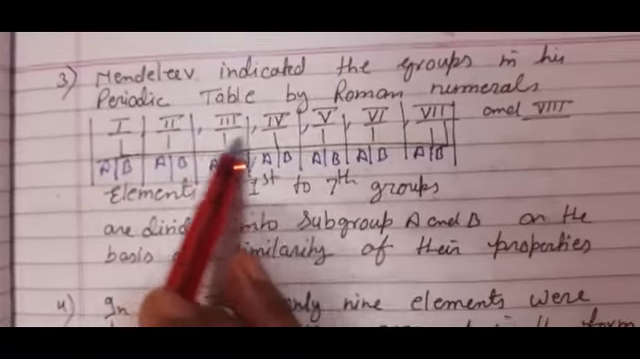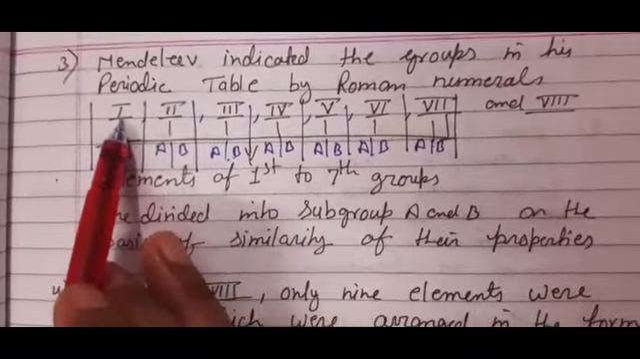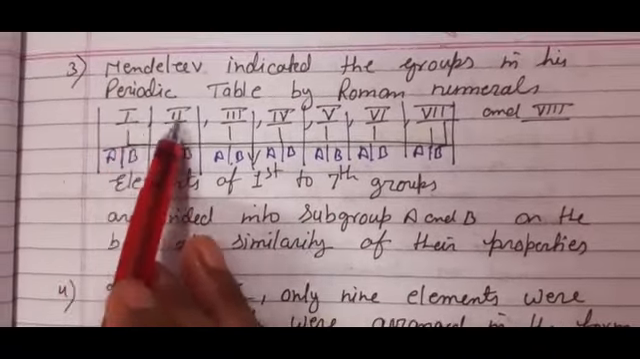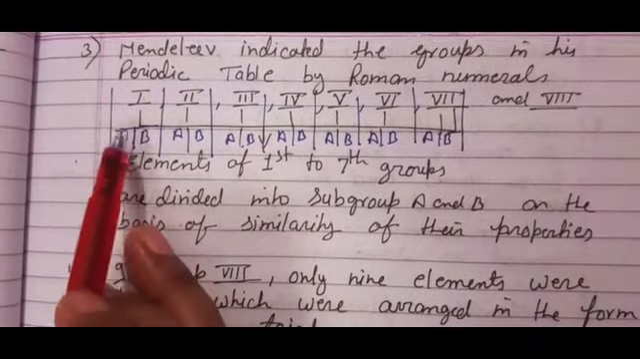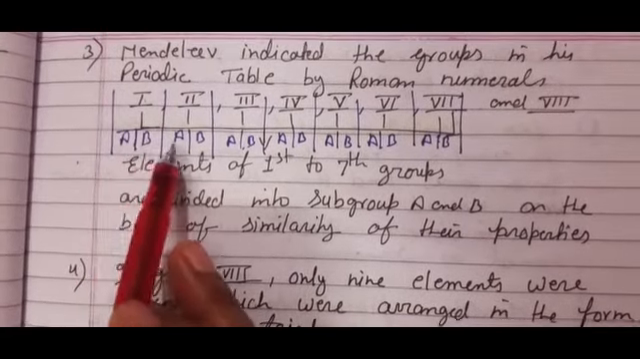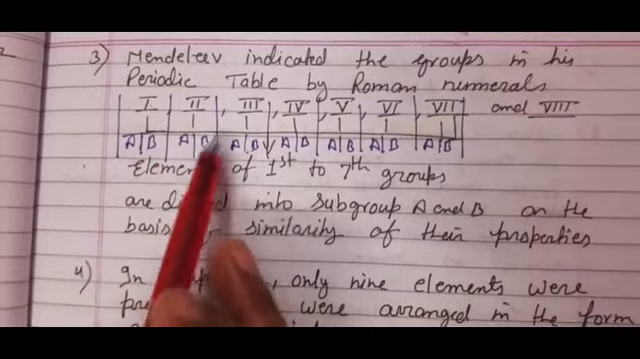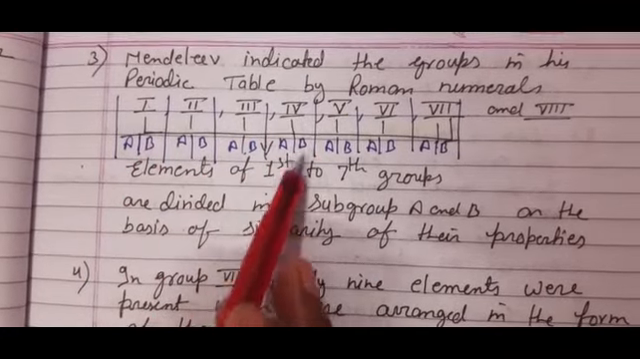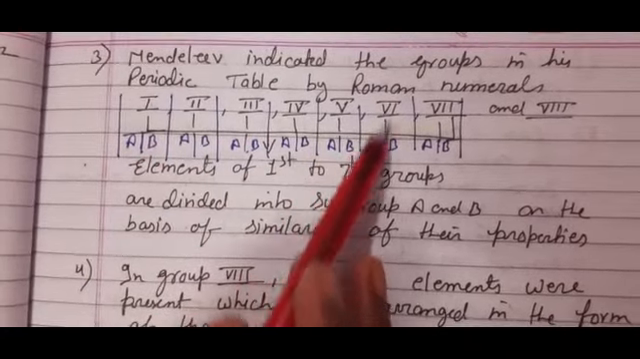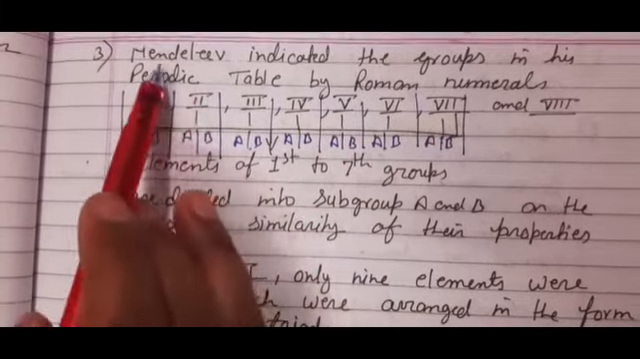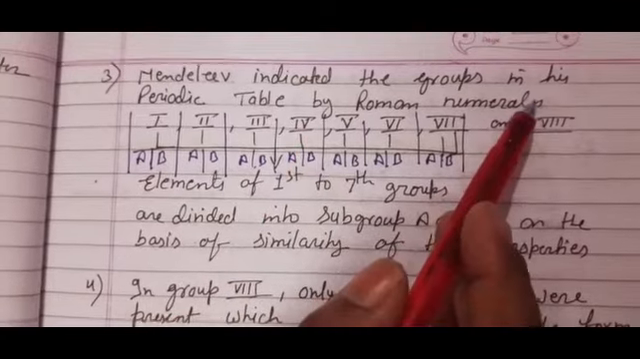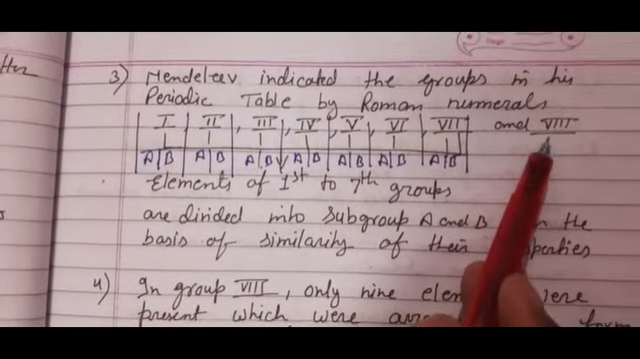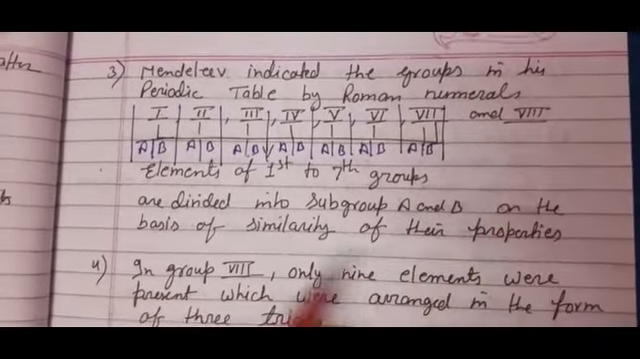See, in this way he placed his items: first group, second group, third, fourth, fifth, sixth, seventh group, and then he categorized each group, divided into 2 subgroups: A, B, 1A, 1B, 2A, 2B, 3A, 3B, 4A, 4B, 5A, 5B, 6A, 6B, 7A, 7B. Mendeleev indicated the groups in his periodic table by Roman numerals, and there is one more group, that was 8, which was not categorized. Which was that one?